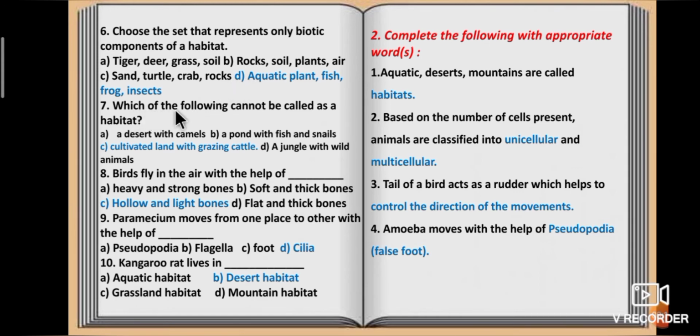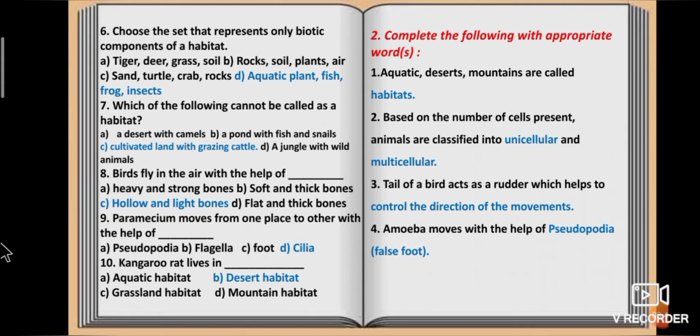Seventh question, which of the following cannot be called a habitat? Option A, desert with camels. Option B, a pond with fish and snails. Option C, cultivated land with grazing cattle. Option D, a jungle with wild animals. Answer is option C, cultivated land with grazing cattle. Cultivated land with grazing cattle cannot be called a habitat.